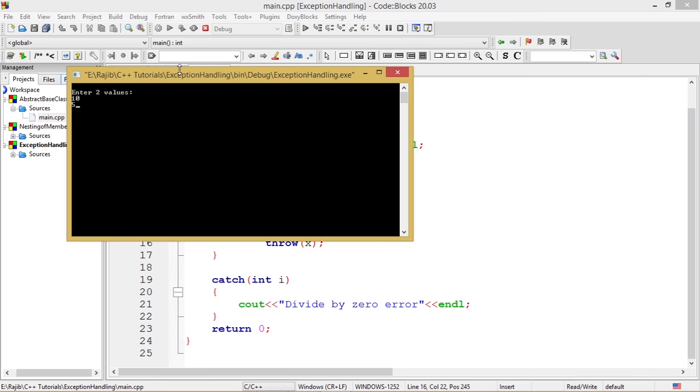So let's see what happens here. See, the result is 2. We get the result 2. So there is no exception in this situation, as the A minus B value is a non-zero value over here.